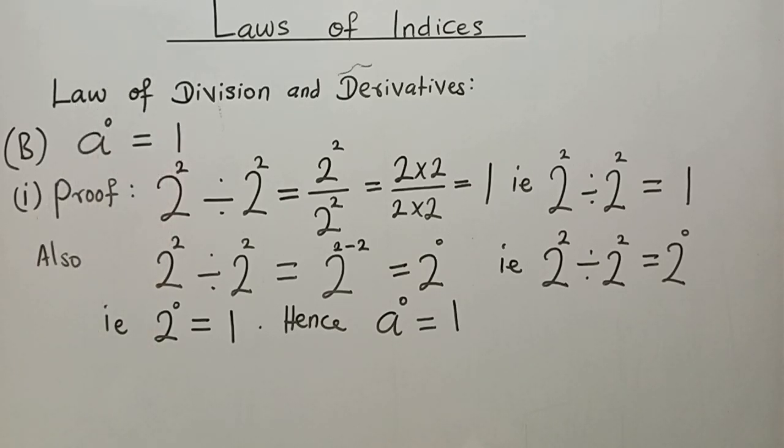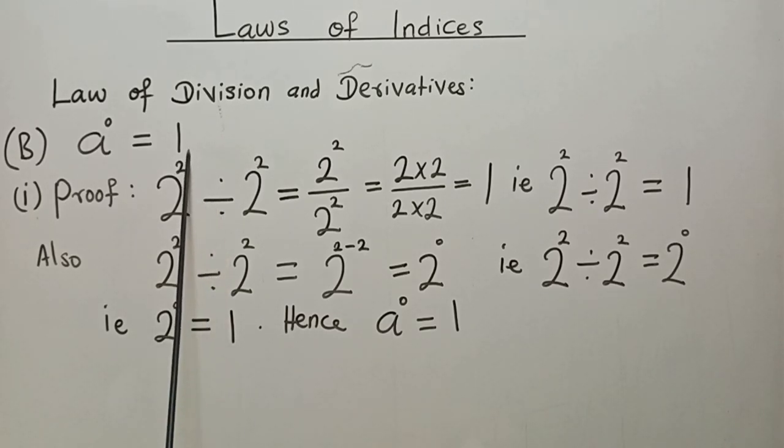How are we sure that this is true? That takes us to the proof. Let us prove that this statement is correct, mathematically speaking. Permit me to use this number operation to prove that this statement is correct: 2 to the power 2 divided by 2 to the power 2. Traditionally, what we're required to do is to get the value of this in its ordinary form and get this one in its ordinary form, then divide this by this. Whatever we get is the answer if we are correct in that division.